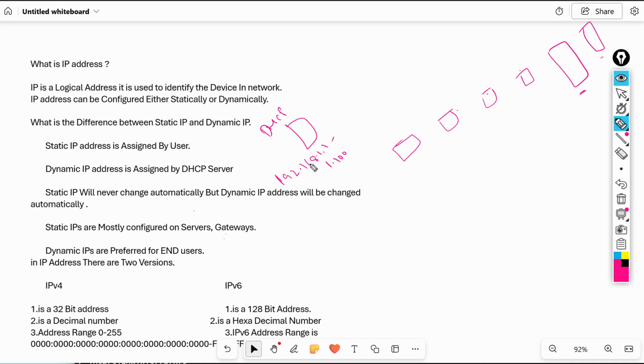Very, very important here. Please remember, for any device, if you want to configure an IP address on the device, we always have two methods. One is the static method, the second one is the dynamic method. Static method is manual, dynamic is automatic. Automatic means we will get the IP address from a DHCP server. We will discuss more about the DHCP server in upcoming classes.